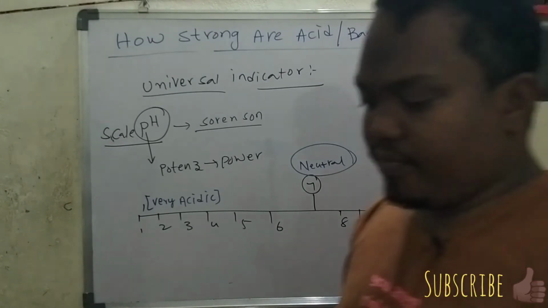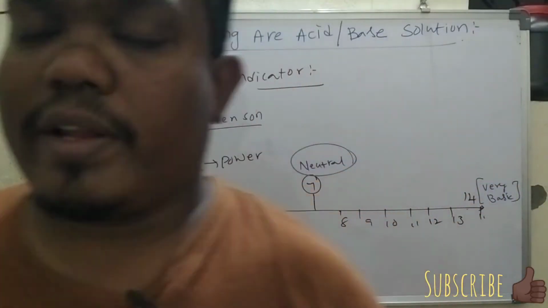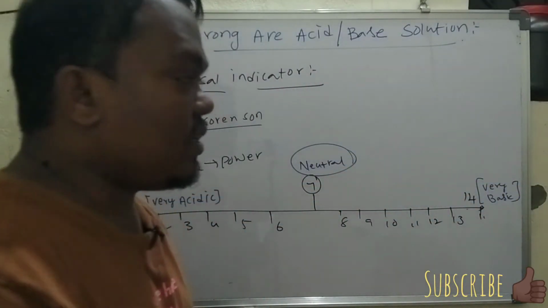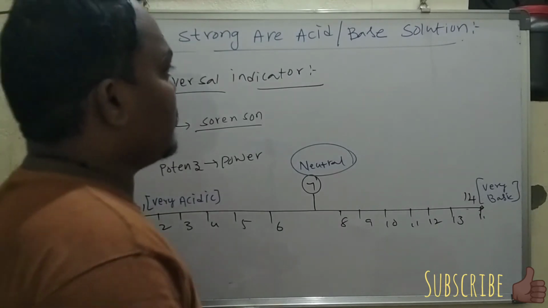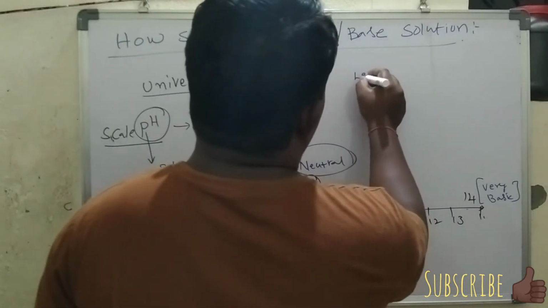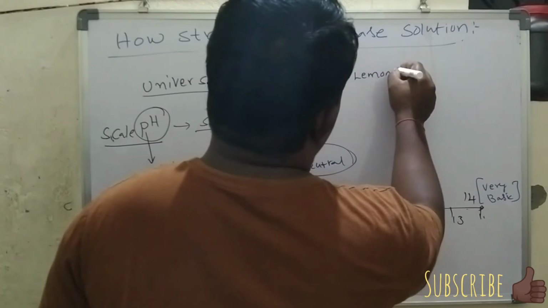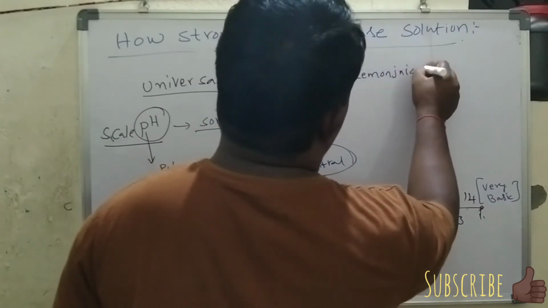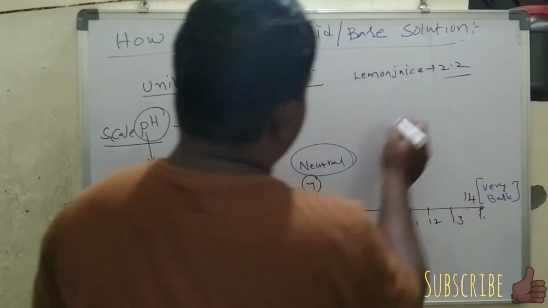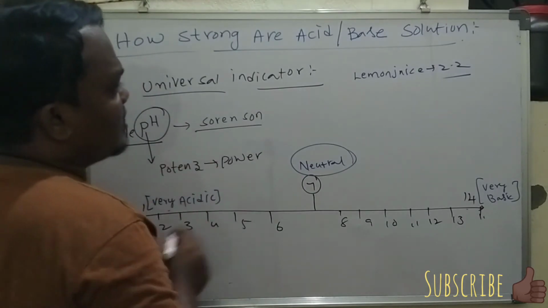Generally we have some pH values that I am going to write here. Lemon juice has a pH value of 2.2, which indicates acidic nature.